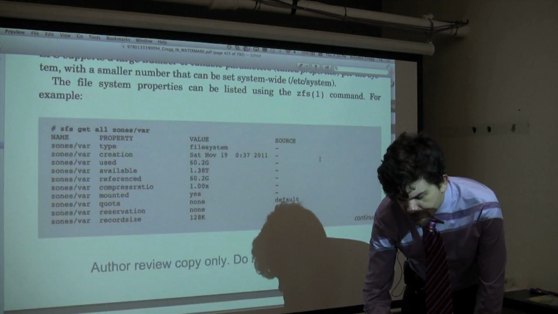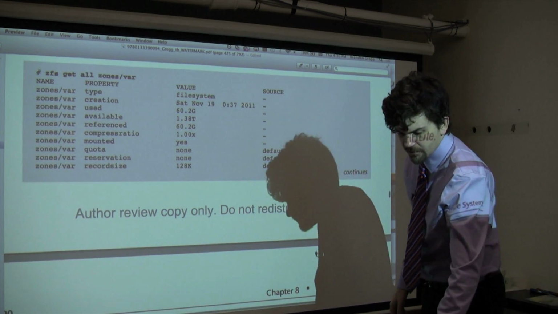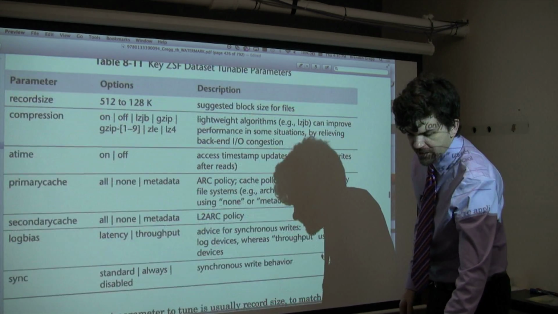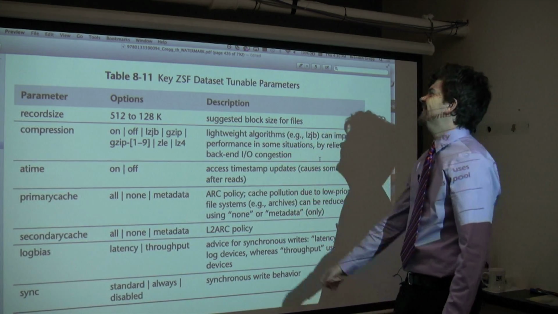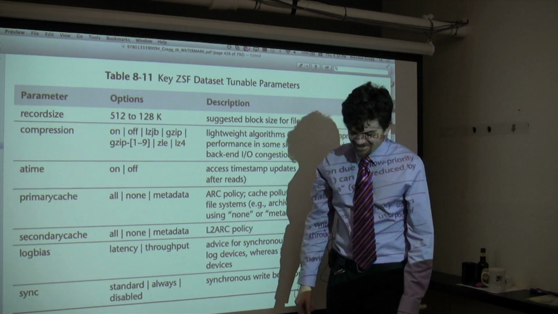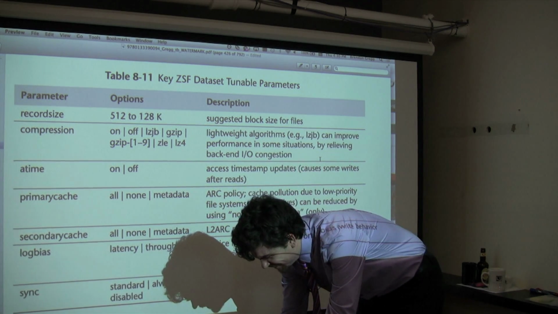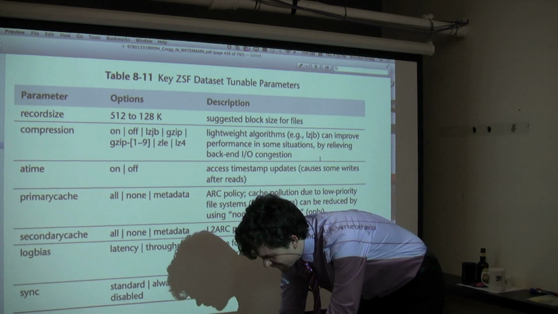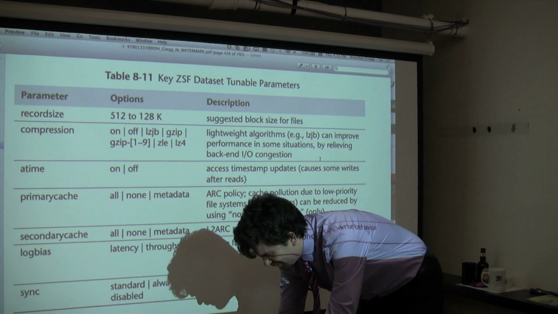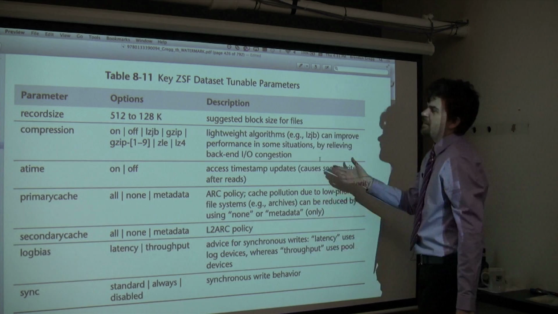ext3 options, ZFS options. ZFS has these properties for datasets, which are your file systems. I listed key... Oh no. What? I have to fix that. Fortunately, that's not confusing. Shouldn't confuse anyone. Table 8.11. Okay, key ZFS dataset tunable parameters.